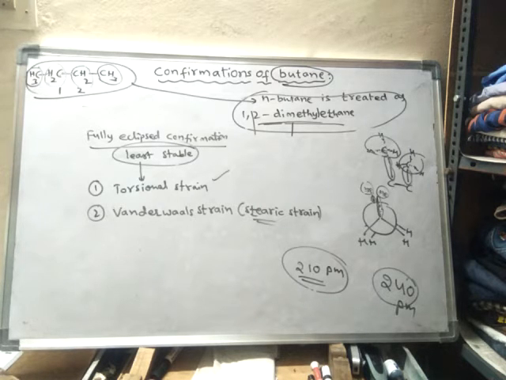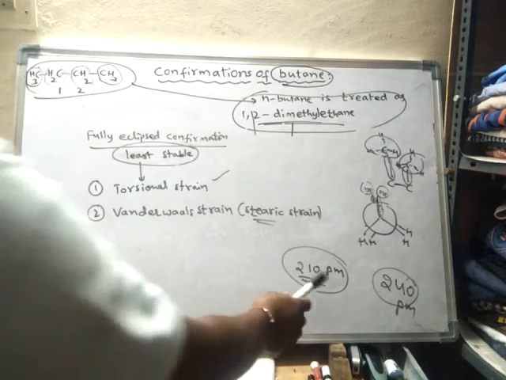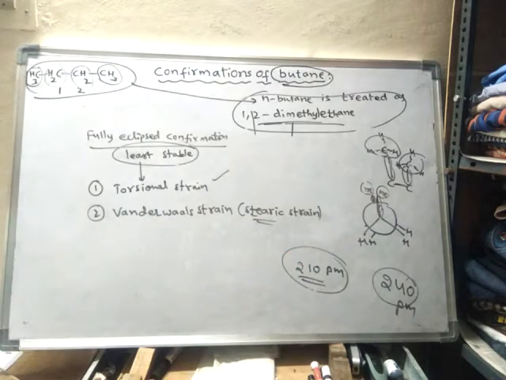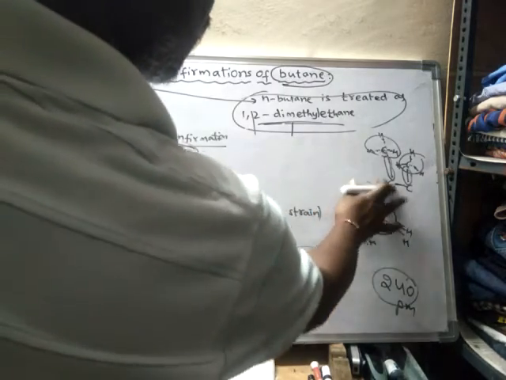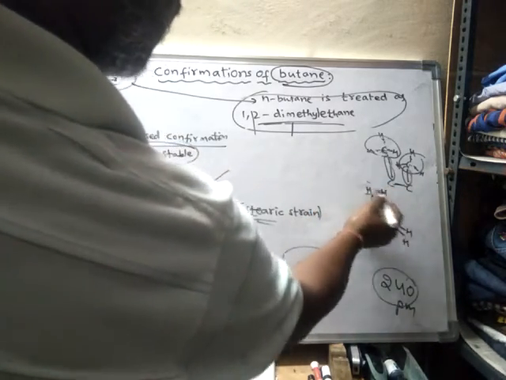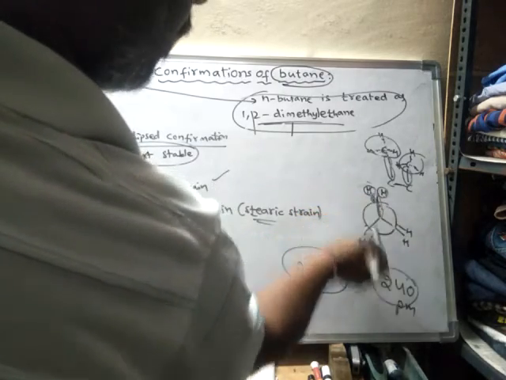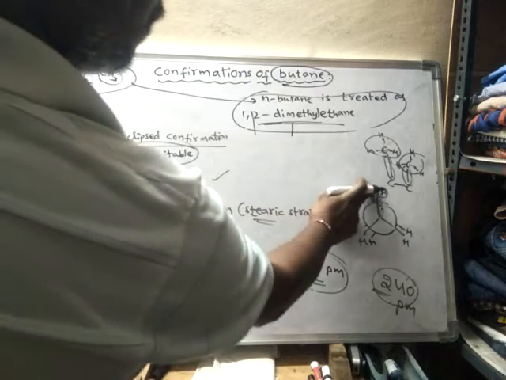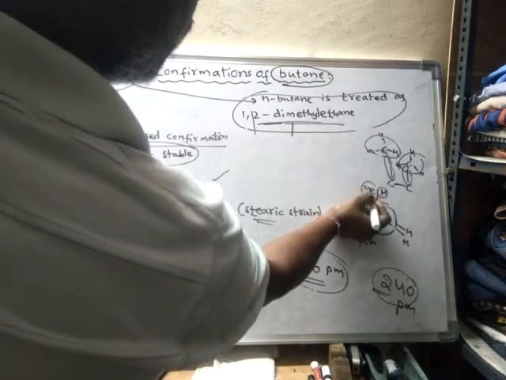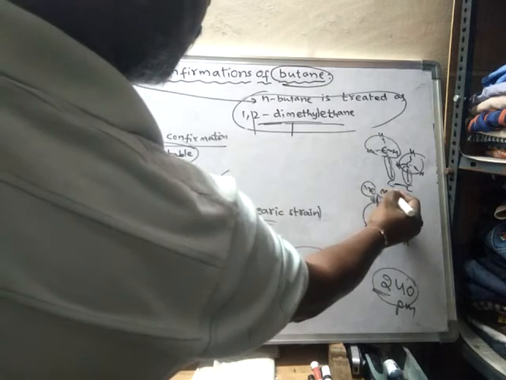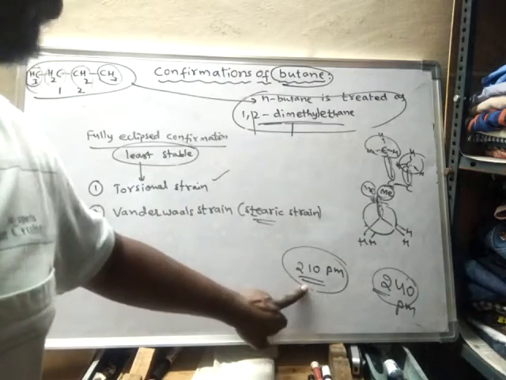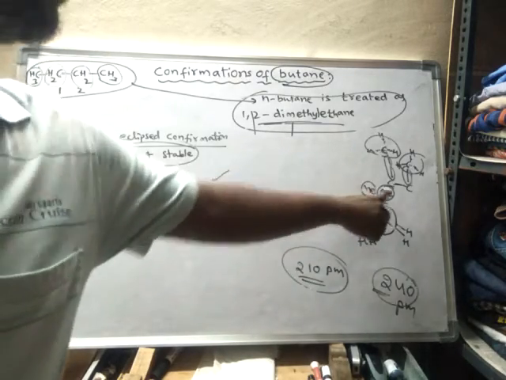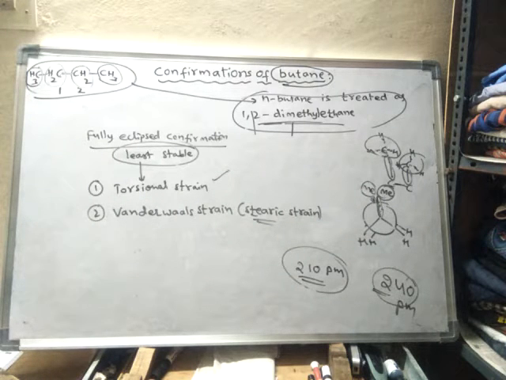Here the distance between the methyl groups is only 210 picometer, which is less than the sum of the van der Waals radii of two hydrogen atoms. If these are the two hydrogen atoms, then the sum of their van der Waals radii will be 240. But if these hydrogen atoms are replaced by methyl groups, then the distance between the two methyl groups decreases and is less than 240, that is 210 picometer only. As a result, large repulsion between the two methyl groups takes place.